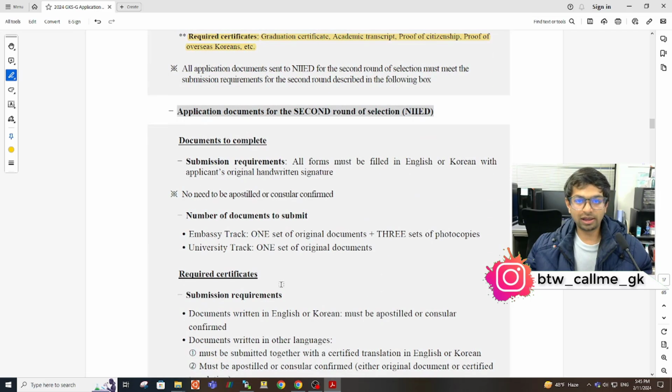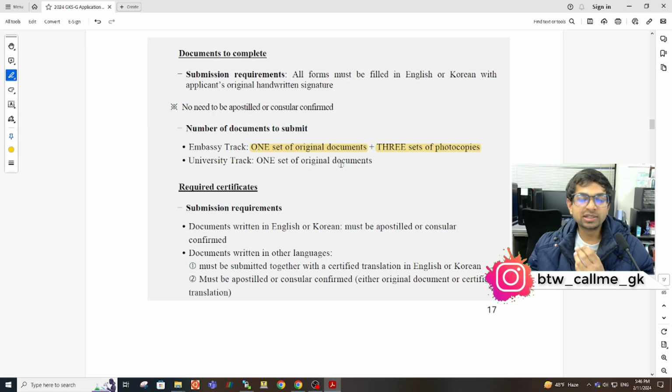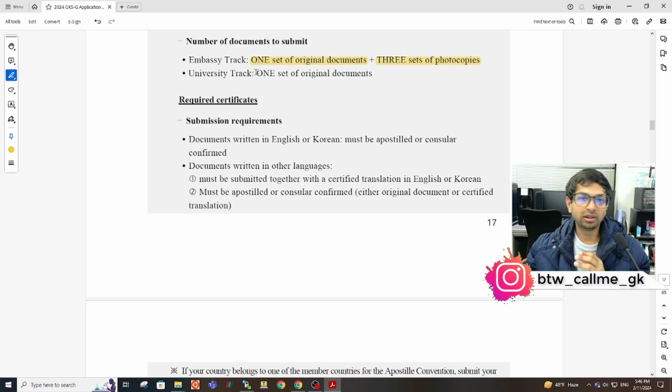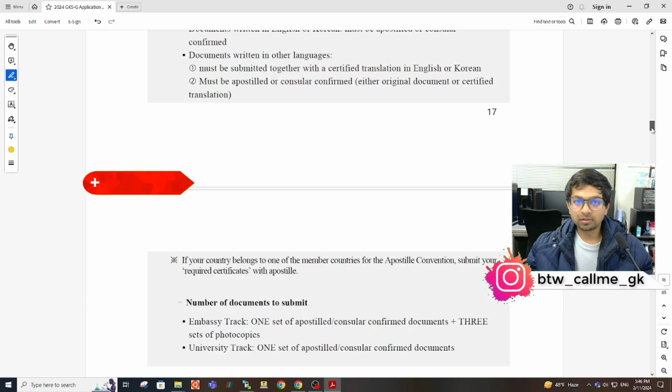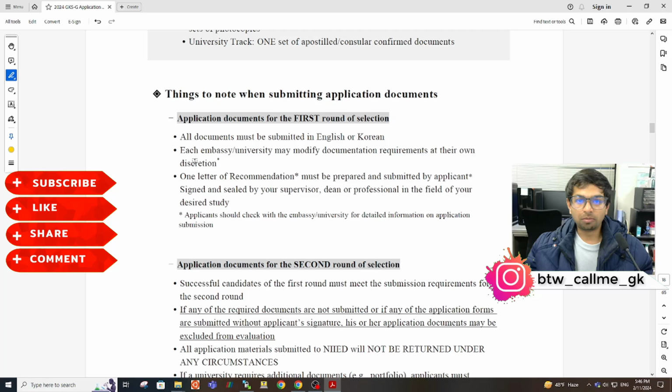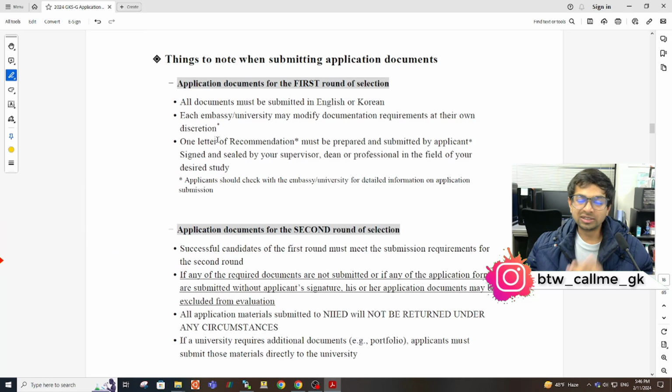So, if you are applying for embassy track, then you can see you have to submit 1 set of original and 3 sets of photocopies. And if you are apostilling it, you have to submit 1 set of apostilled original and then take 3 copies of it. You don't have to apostille 4 times. Okay, so keep that in mind. And for university track, you have to apostille 1 set, and you have to submit that 1 set. So these are the things which you have to note.